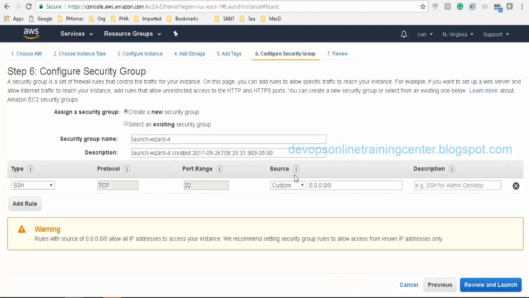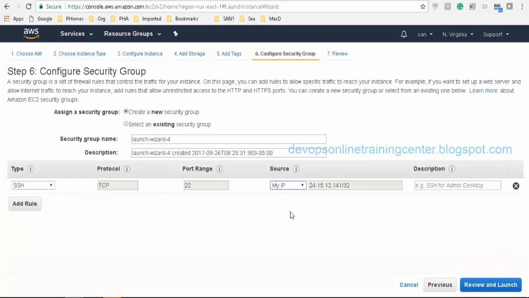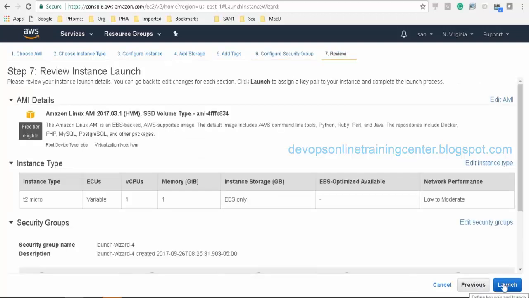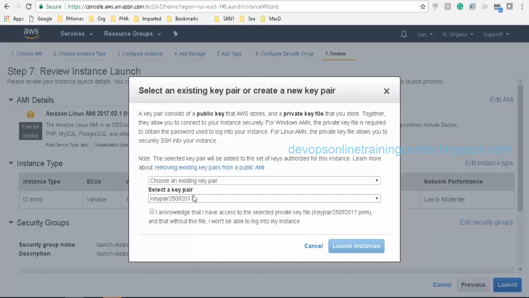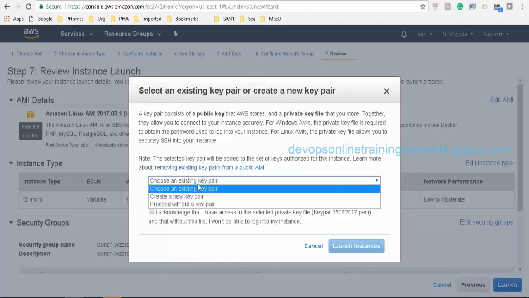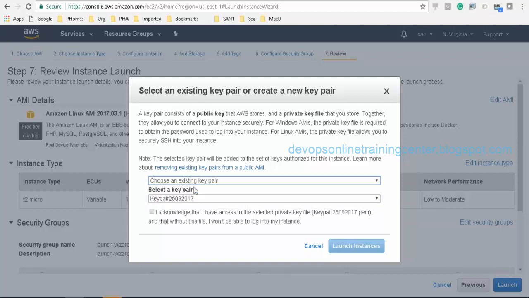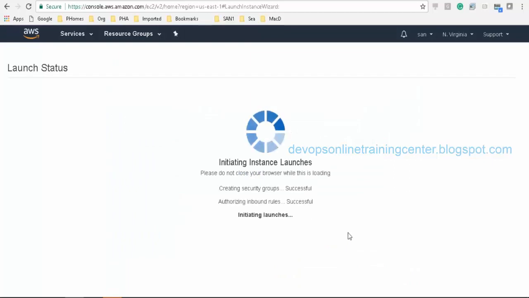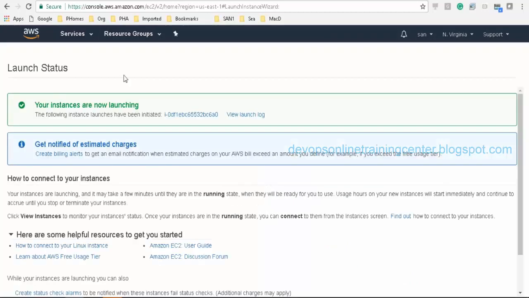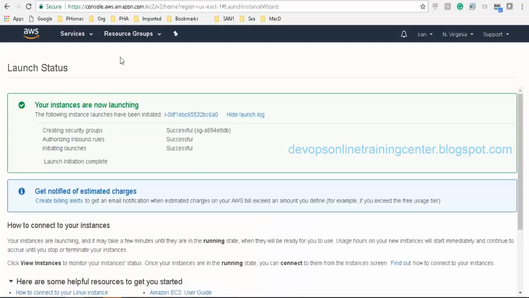So fine, I'll just change this from anywhere to my IP so that only I will be able to log in. Review and launch, and launch. So here there are two options: choose an existing key pair or create a new key pair. I already have a key that we created yesterday, so I want to use that key to log in. So I'm using the same key, the one I created yesterday. Okay, launch instance. Okay, so let me go to the log.